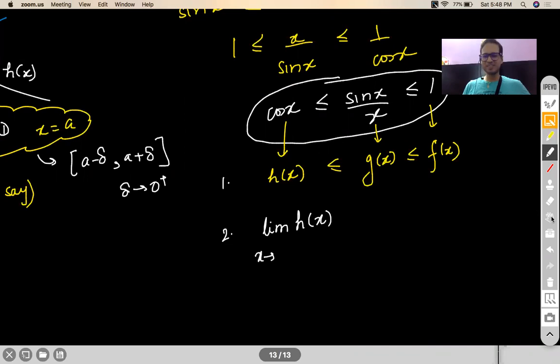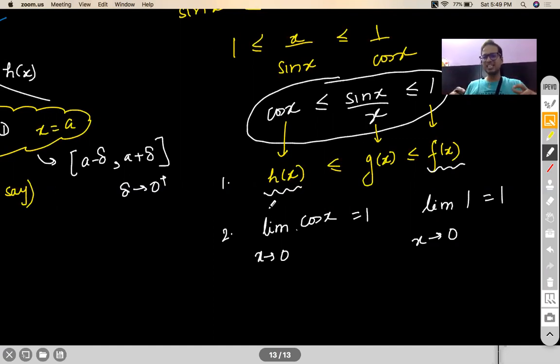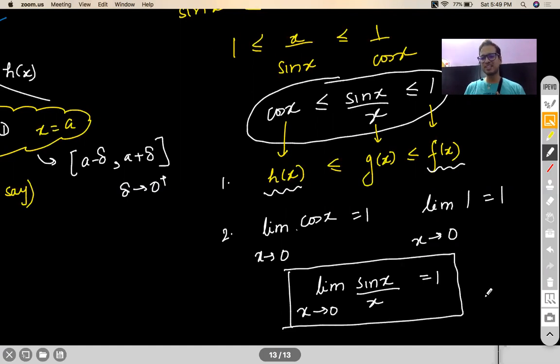Not only that, you will also see that limit of h of x, that is nothing but limit of cos x as x tends to 0, is 1, and limit of 1 anyways as x tends to any value will always be 1. So what is happening? The functions h and f, which are sandwiching g, both are tending to the same limit, and that limit is 1. So the function which is sandwiched, that is sin x by x as x tends to 0, will also become 1, and hence proved. This is your proof for this.